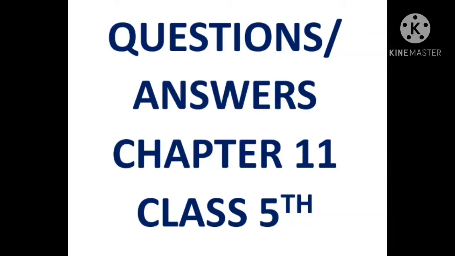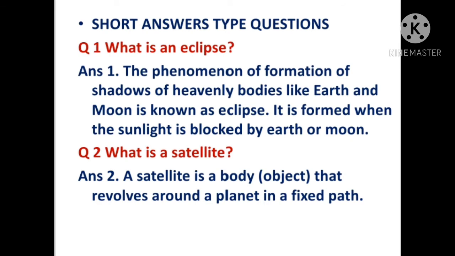Question answer, chapter 11, class 5th. Short answer type questions. Question number 1. What is an eclipse? The answer is the phenomenon of formation of shadows of heavenly bodies like earth and moon. This is known as eclipse.